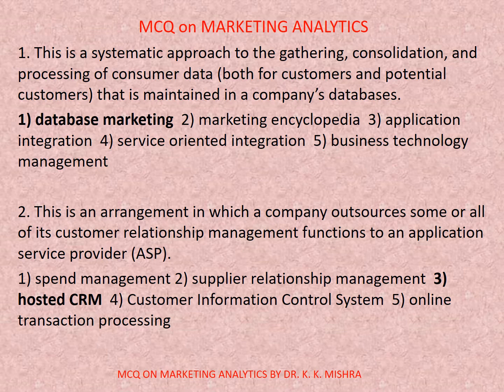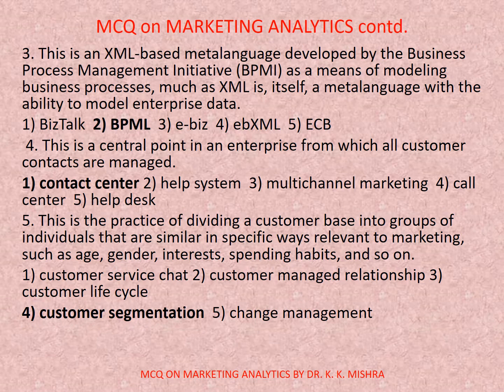Now question number 2. This is an arrangement in which a company outsources some or all of its customer relationship management functions to an application service provider. Options are 1. Spend management, 2. Supplier relationship management, 3. Hosted CRM, 4. Customer information control system, 5. Online transaction processing. Correct option is 3. Hosted CRM.